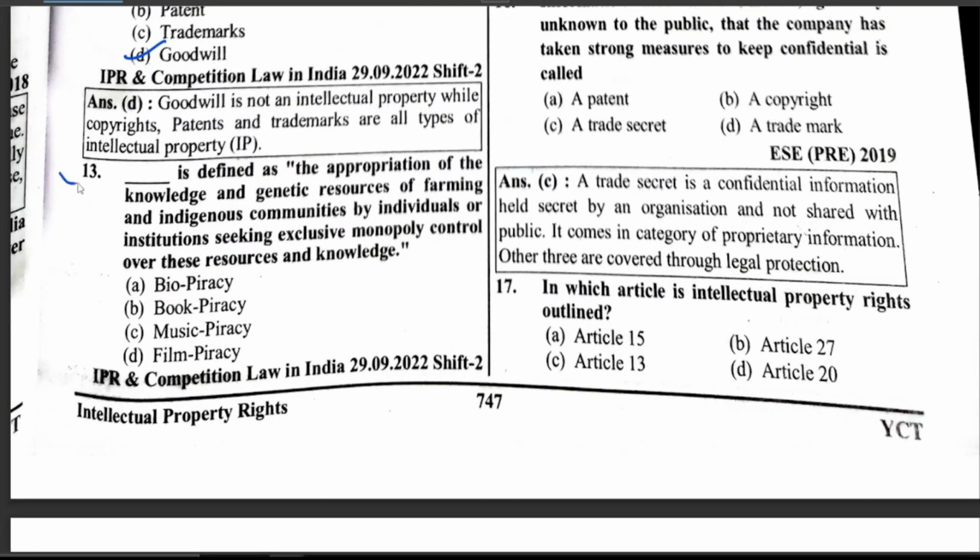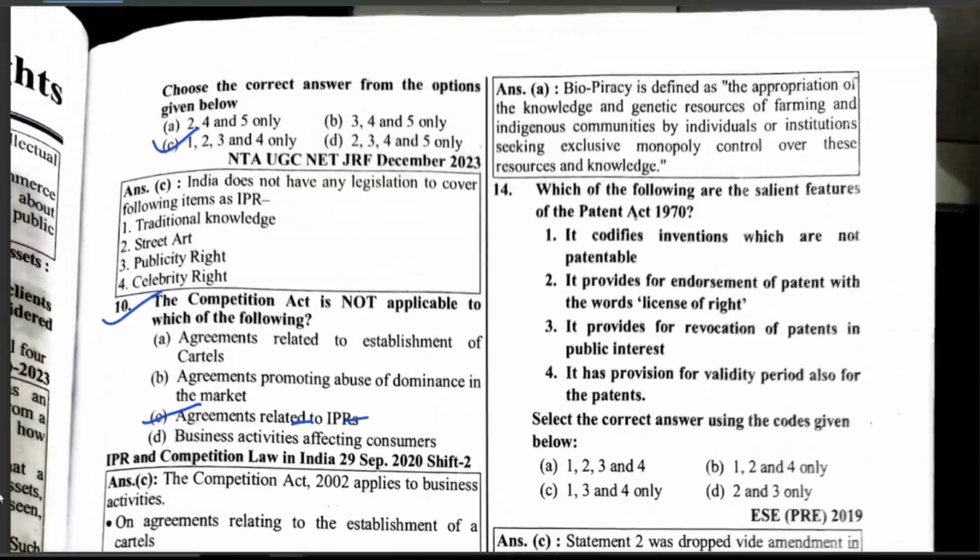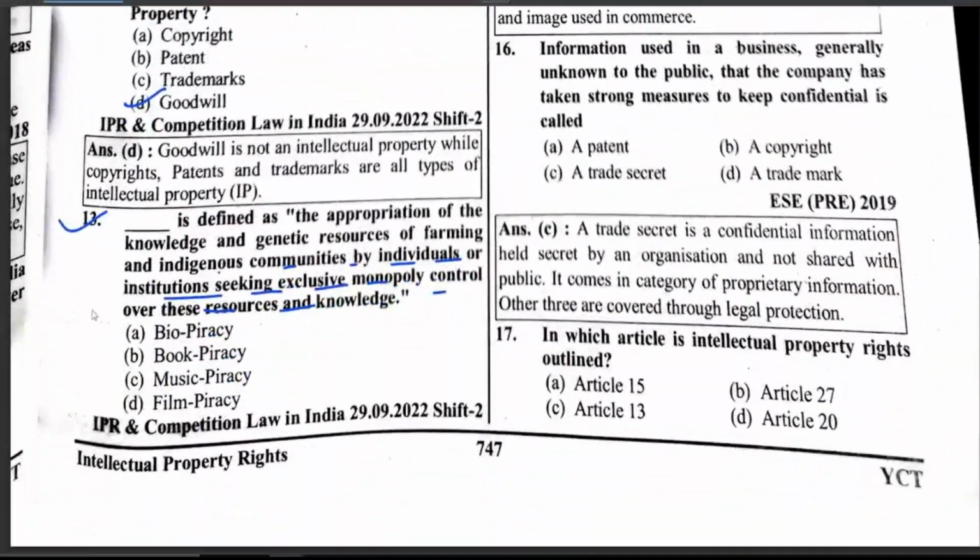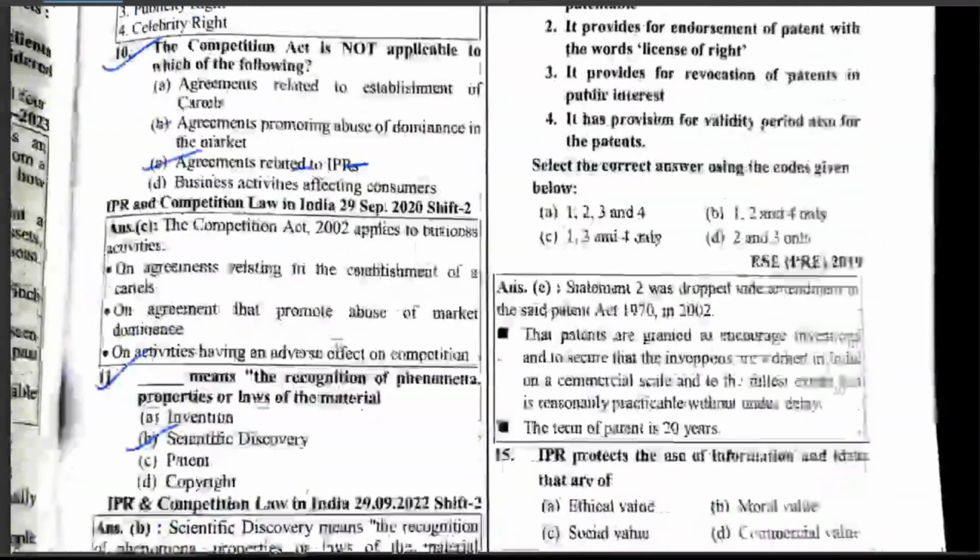Dash is defined as the appropriation of the knowledge and genetic resources of farming and indigenous communities by individuals or institutions seeking exclusive monopoly control over these resources and knowledge, which is the correct answer, biopiracy.